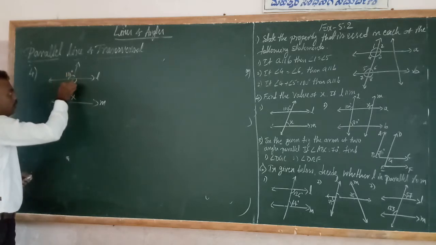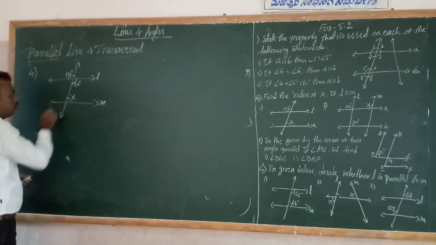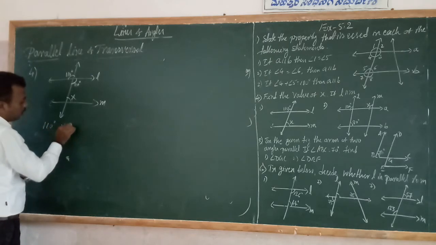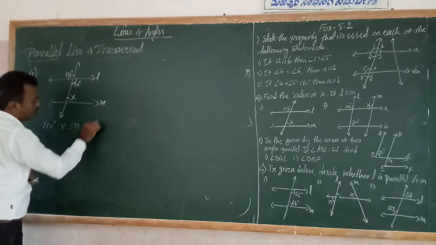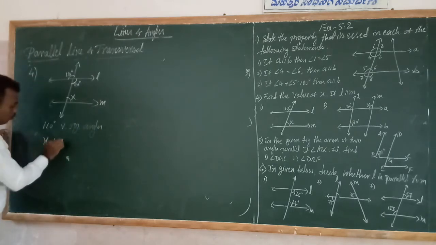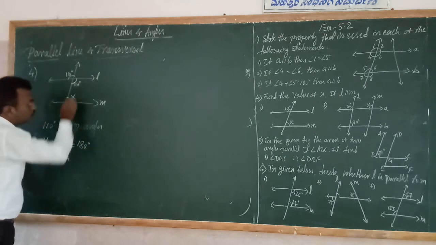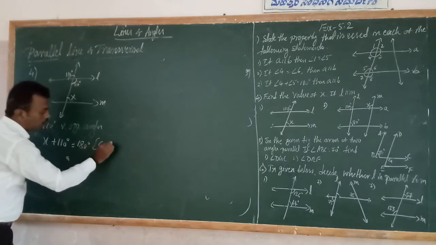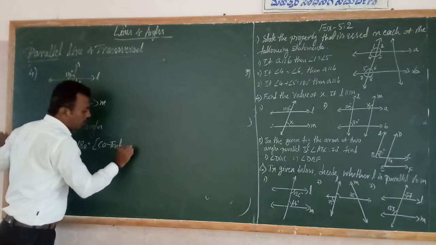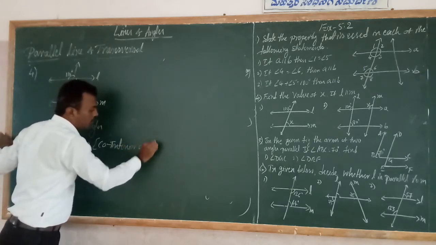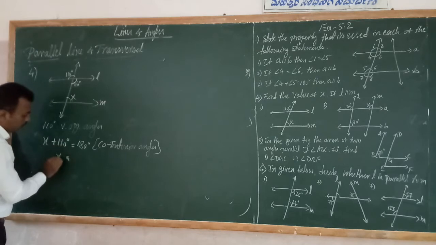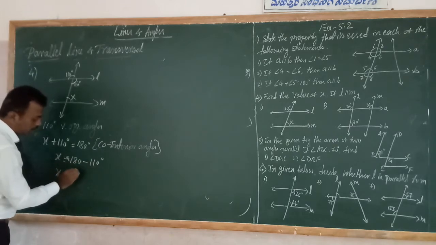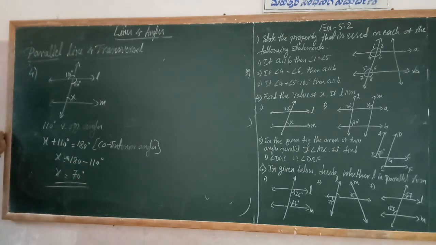First we have to calculate this angle. This is also 110 degrees, because it is a vertically opposite angle. Now x plus 110 degrees is equal to 180 degrees. You should use the co-interior angle property. The sum of these two angles is equal to 180 degrees because of co-interior angles. So x is equal to 180 minus 110, which is 70 degrees. Therefore x value is 70 degrees.